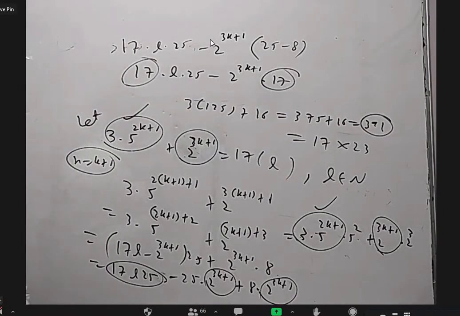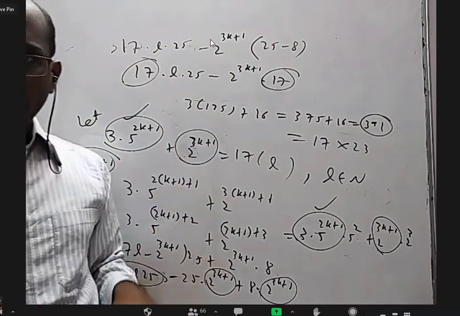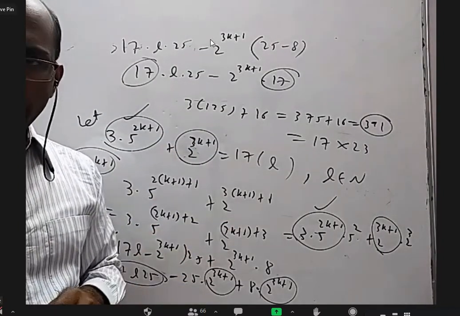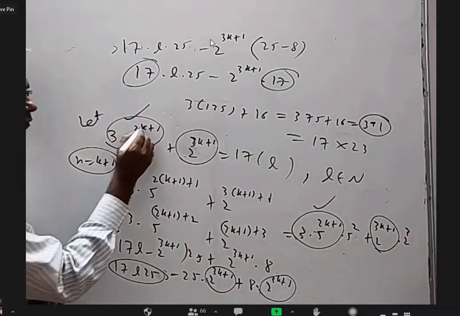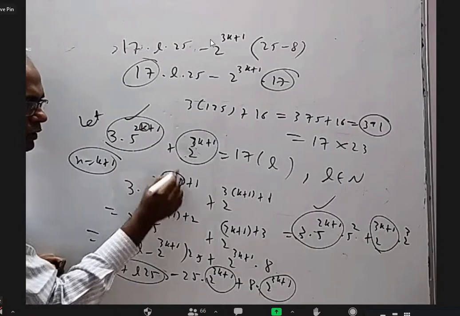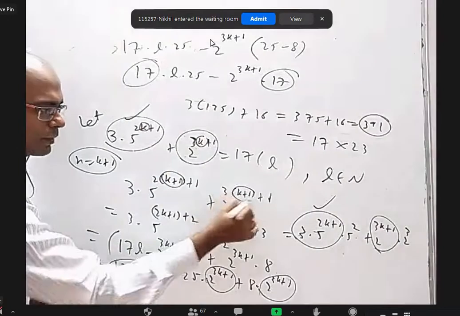Sir, can you explain again, sir? Okay. n equal to 1, no problem for you. n equal to k, no problem for you, right? Yes, sir. What is n equal to k plus 1 means? See, wherever k is there, I wrote k plus 1 here. Wherever k is there, I wrote k plus 1.